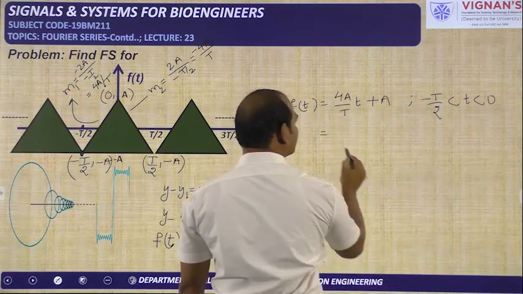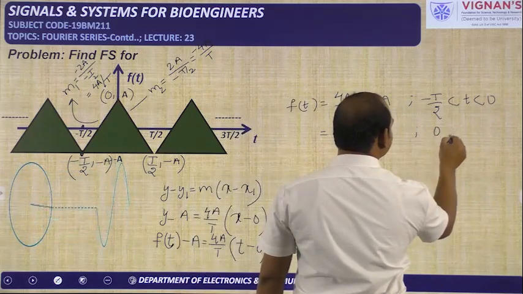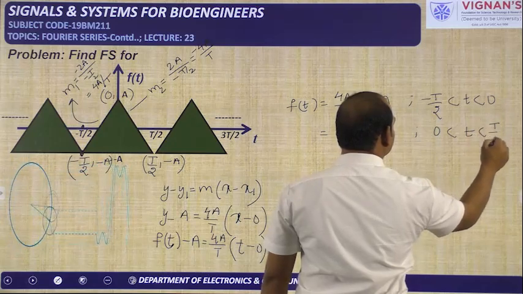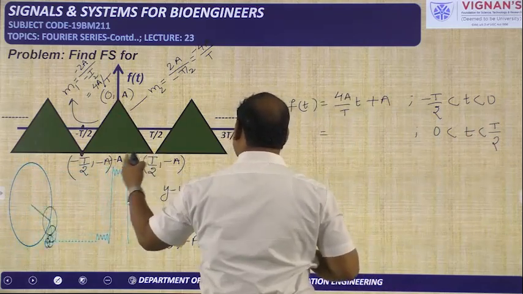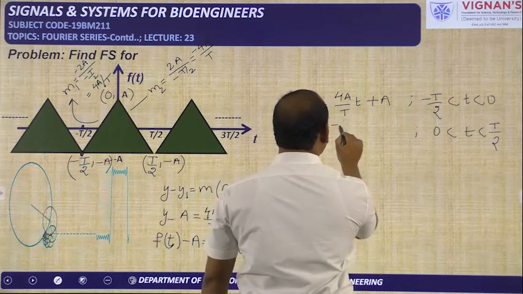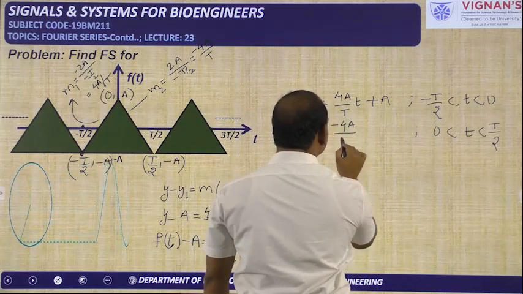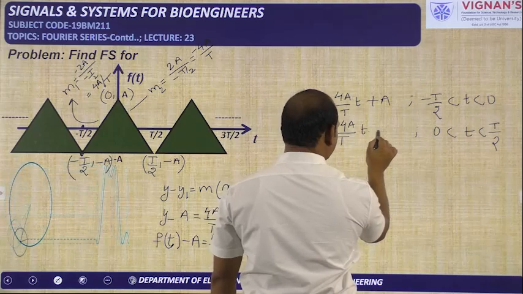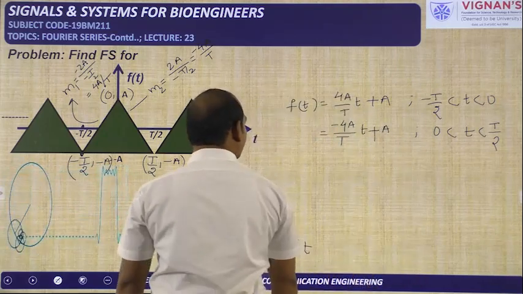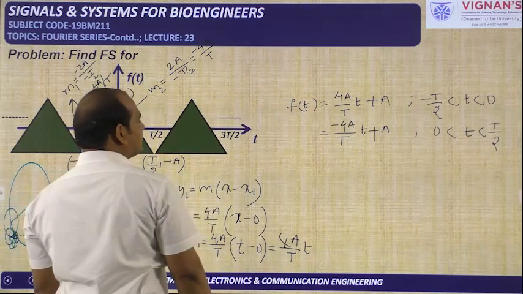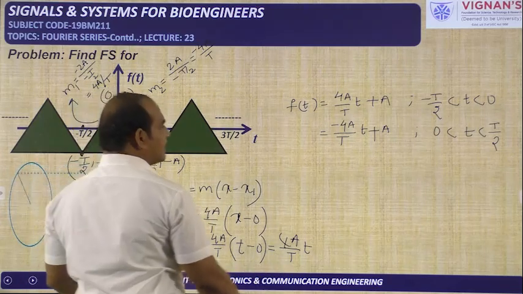Similarly we can define f of t when time is changing from 0 to t by 2. It has a negative slope because the amplitude is decreasing as time is increasing. If you calculate, you will get minus 4a by t into t plus a. When t is equal to 0, what is the amplitude? A, so it is valid.